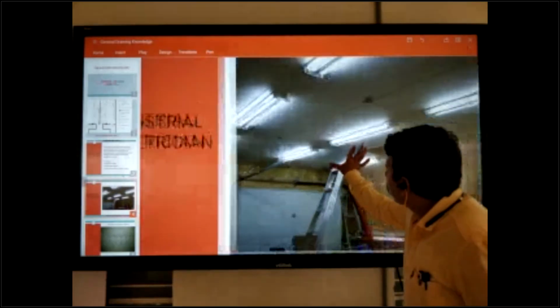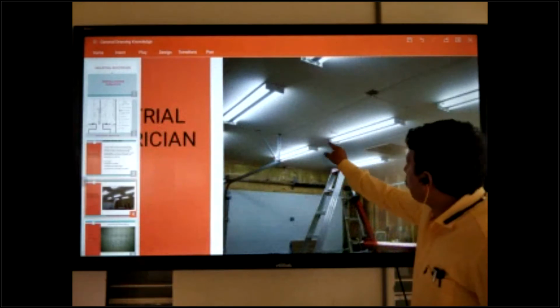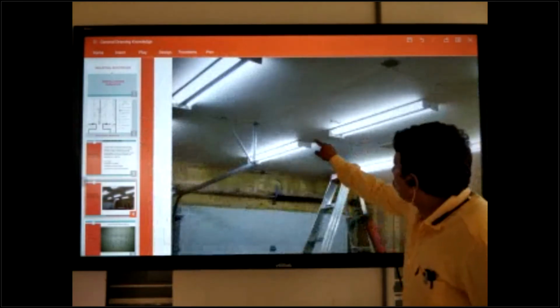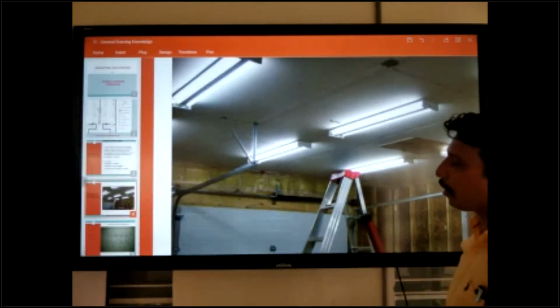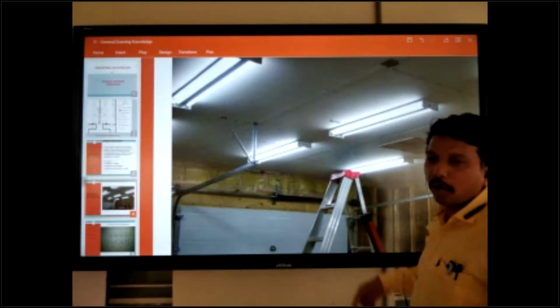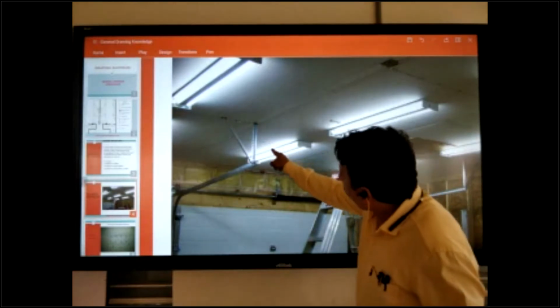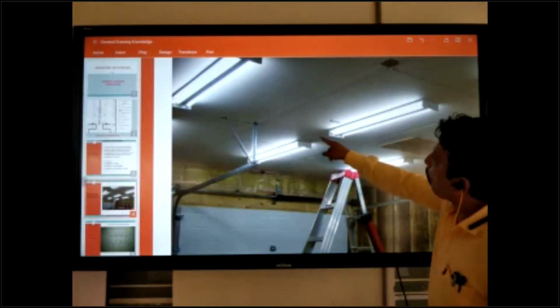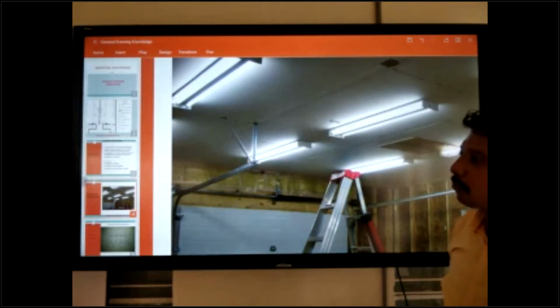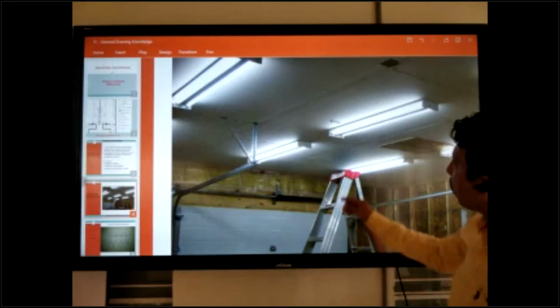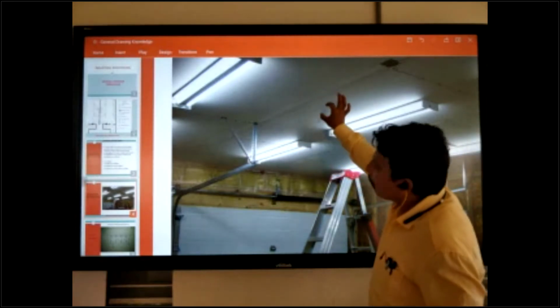The drawing is already given here. There is the gap. How much distance you need, the drawing already gives. So you can check this one. How much gap is there, and this light center to another light center. How much distance? The measurement is already given in the drawing.